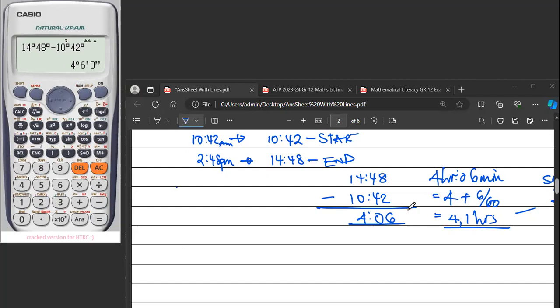Afterwards, you press equals, which is indeed true. It's 4 hours, 6 minutes. This is what we got here. But if you want it in hours, all you do now is press that key again to give you 4.1. And that's how we shall do it.